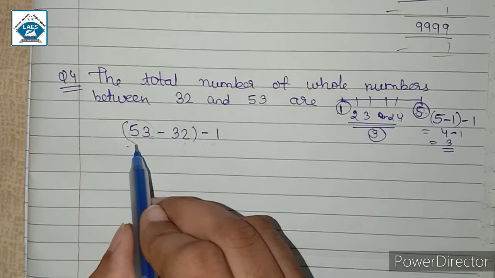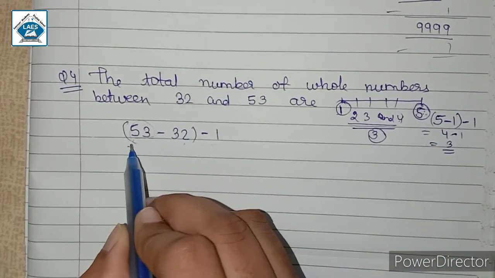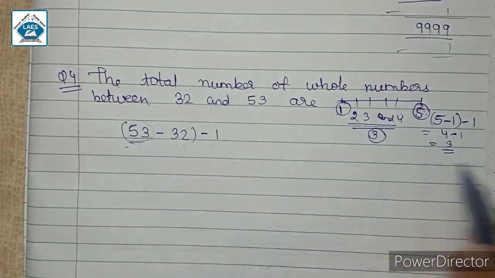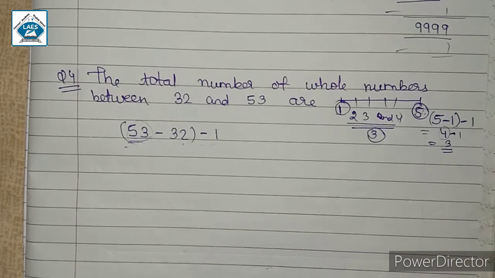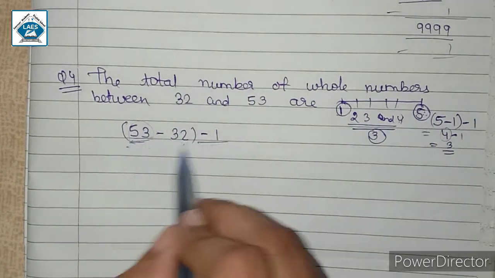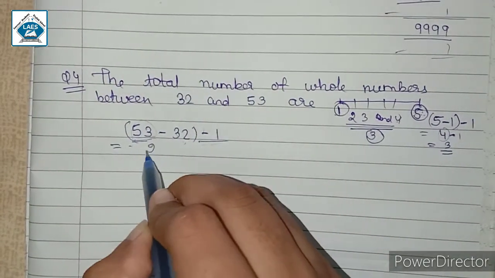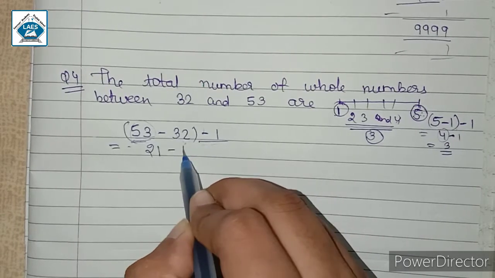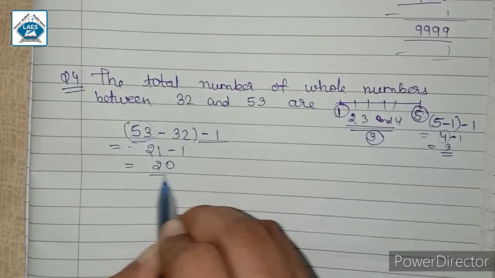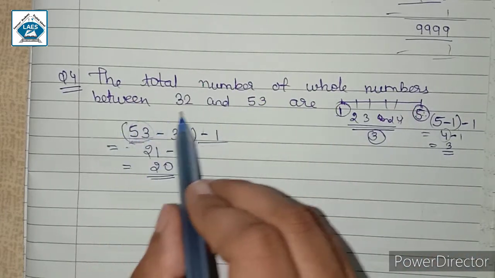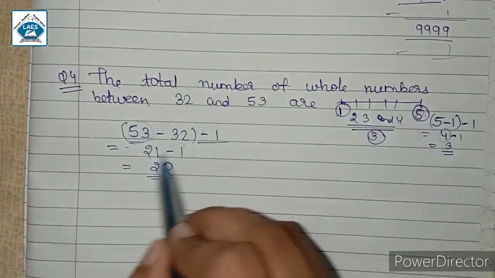सिमिलरली when we subtract 32 from 53, 53 minus 32 जब करेंगे तो उसमें 53 भी इंक्लूडेड होगा. सो एक ज़्यादा आंसर आएगा जैसे हमारे इस केस में आया था. So that is why we will subtract 1 from the answer in this bracket. So here when we subtract we will have 21. So again on subtracting 1 we will have the answer 20. So the total number of whole numbers between 32 and 53 are 20.